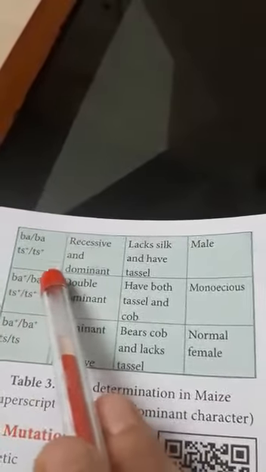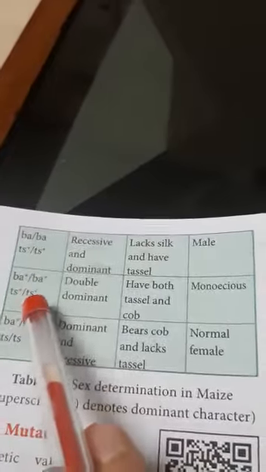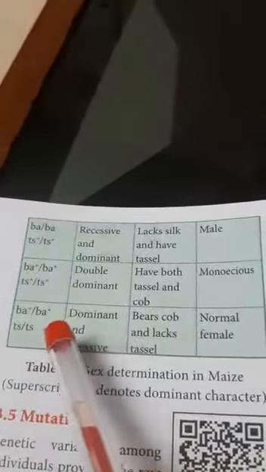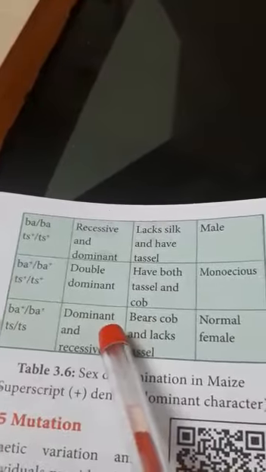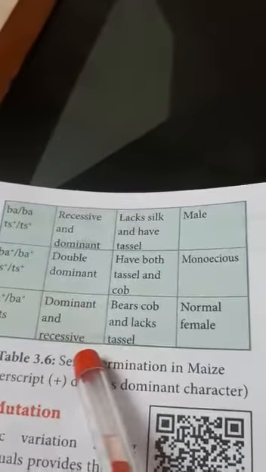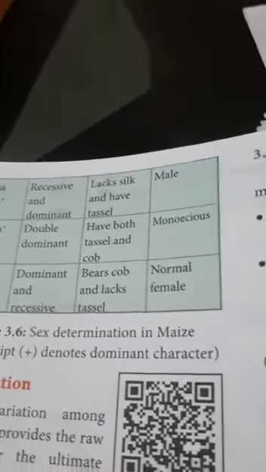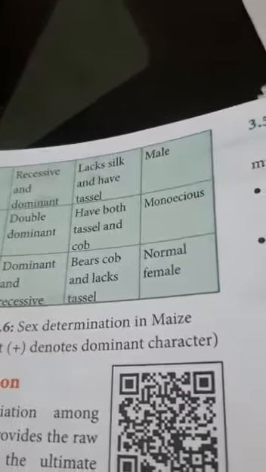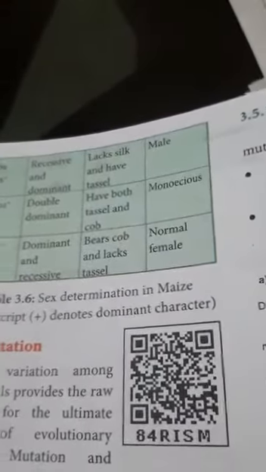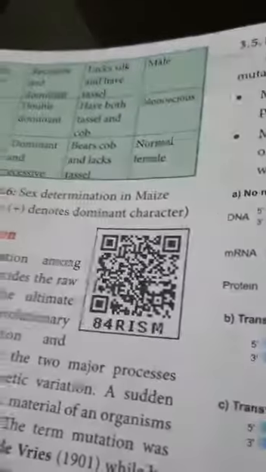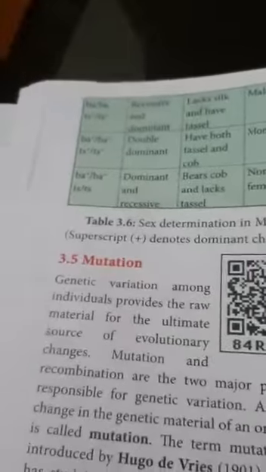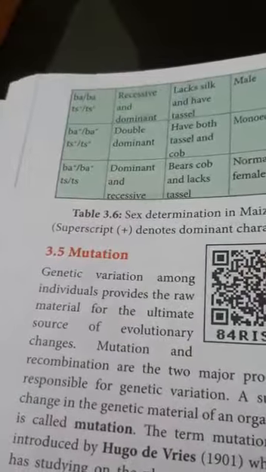And BA plus TS plus, which is both dominant, double dominant, means both tassel and cob will be there. In that case, it will be a monoecious plant. Now BA barren is dominant and TS is recessive. In this case, it will be a female flower. It bears cobs and lacks tassel. That is why the sex of the plant will be female. This is the way sex determination takes place in maize.